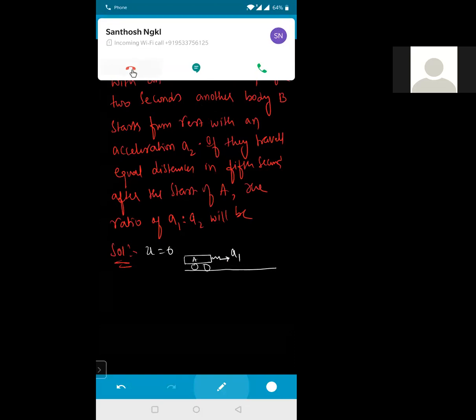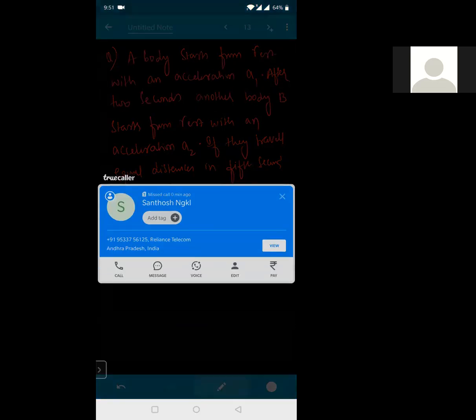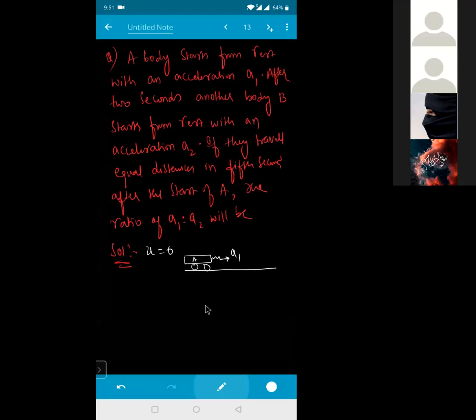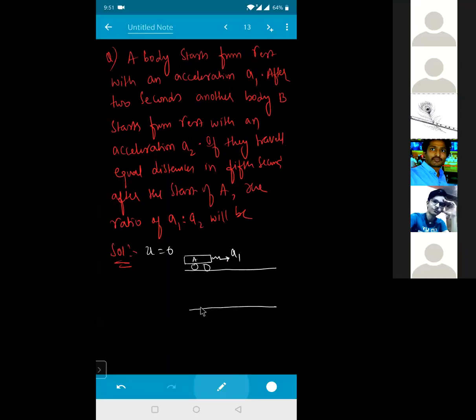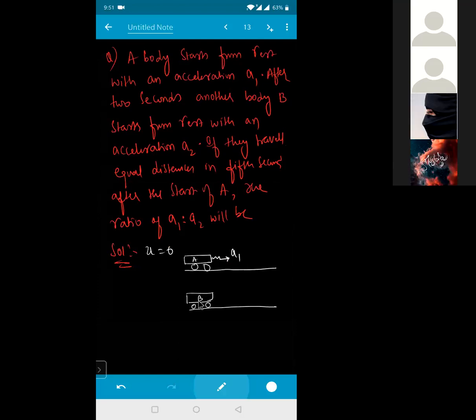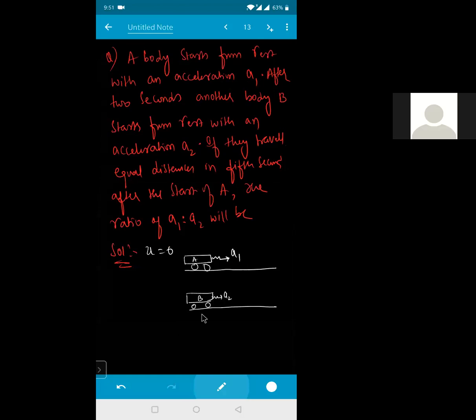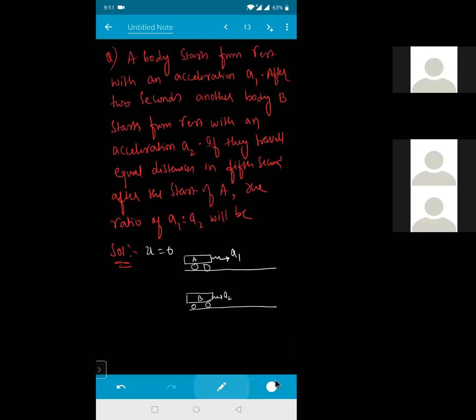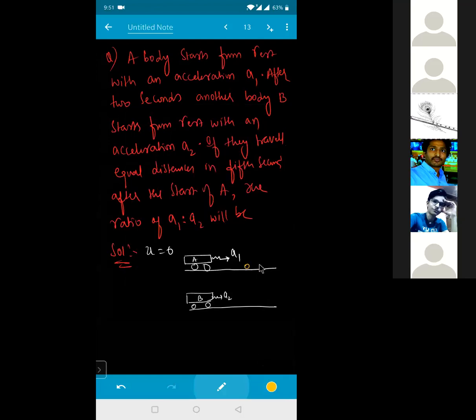After 2 seconds, यहाँ से और एक कार स्टार्ट हो रही है. This is your B. ये 2 seconds के बाद फर्स्ट कार कहां पर आ गई होगी? सामने आ गई होगी. With the same acceleration a1, 2 seconds means it has traveled this much distance.